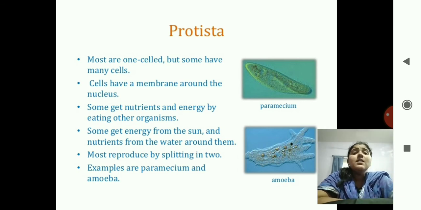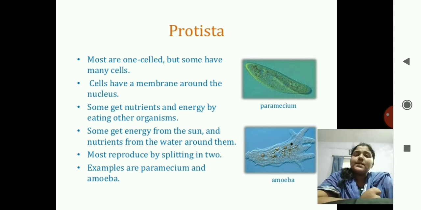Cells have a membrane around the nucleus. There is a membrane around the nucleus. Some get nutrients and energy by eating other organisms. That is, some are autotrophic and some are heterotrophic. Some get energy from the sun and nutrients from the water around them. That is, some are aquatic also.